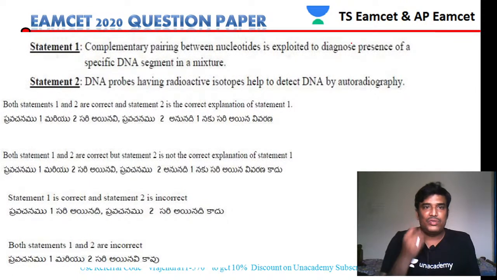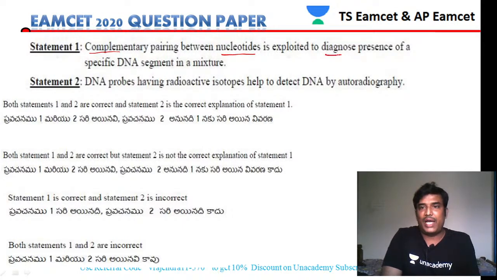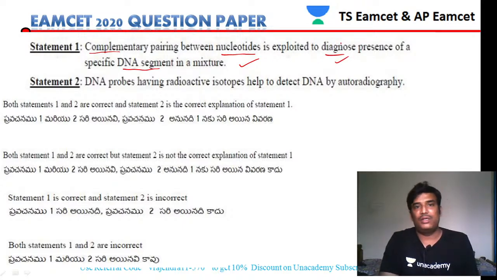Next. Let us see this statement. Complementary pairing between nucleotides is exploited to diagnose the presence of a specific DNA segment in a mixture. That is a right statement.